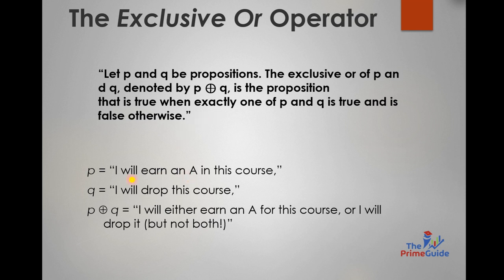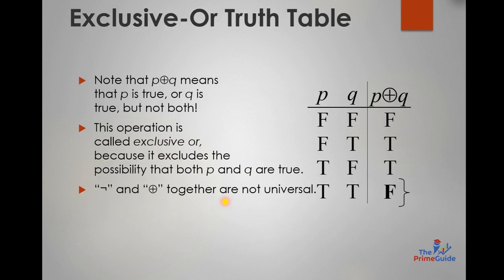First of all, let me show you with an example. I will earn an A in this course, or I will drop this course. How will I say that? I will either earn an A for this course or I will drop it. So, we will do one of the two propositions, not both, and then this case will be true. Here, in your truth table, when is this true? When one of the two is true. When both are true, it is false.